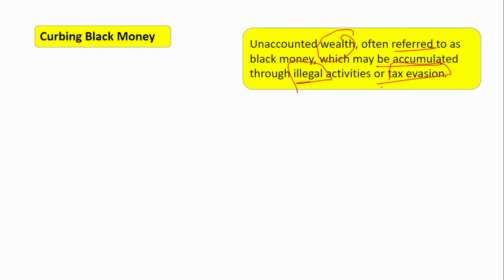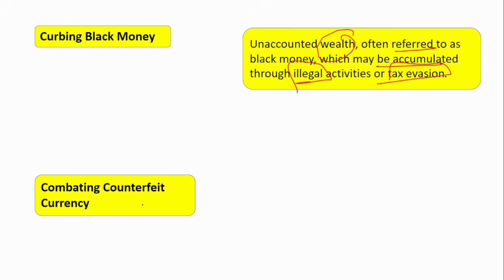So how do we bring this money back? So this is one of the ways. This is not the only way. Demonetization is one of the ways, trying to bring back the unaccounted wealth. Next is combating counterfeit currency. So what if a lot of fake notes are in supply? You can't go and check each and every note people have, right? So instead of that, stop printing the existing note. Instead, print another note with higher security features.